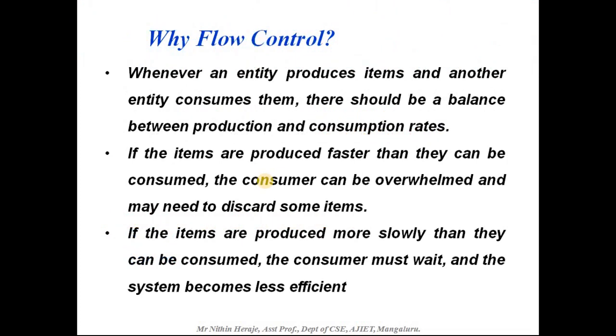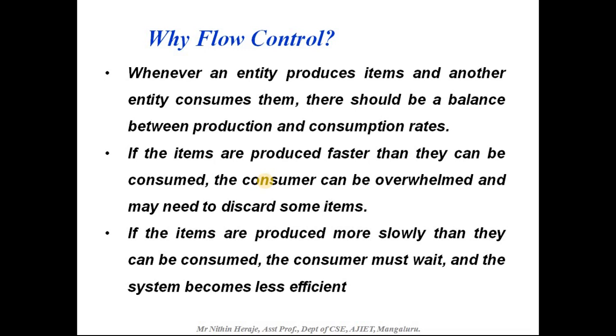Now, why do we need a flow control? Whenever an entity produces items and another entity consumes them, there should be a balance between production and consumption rates.